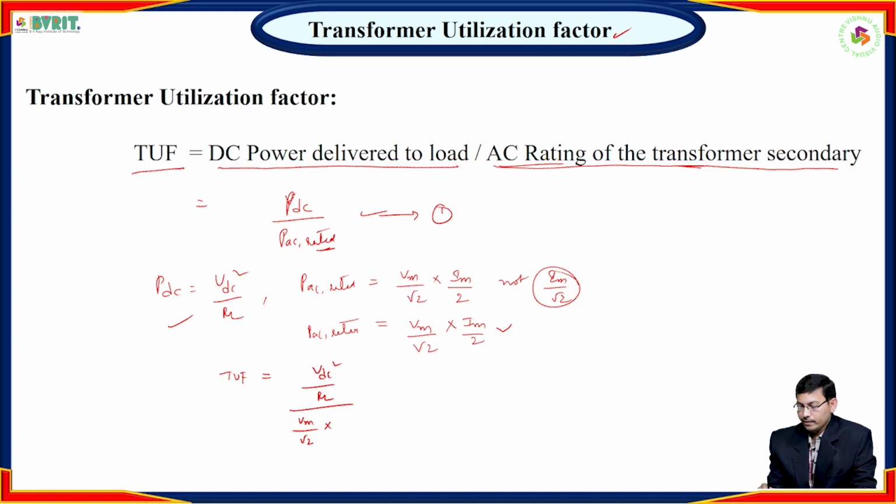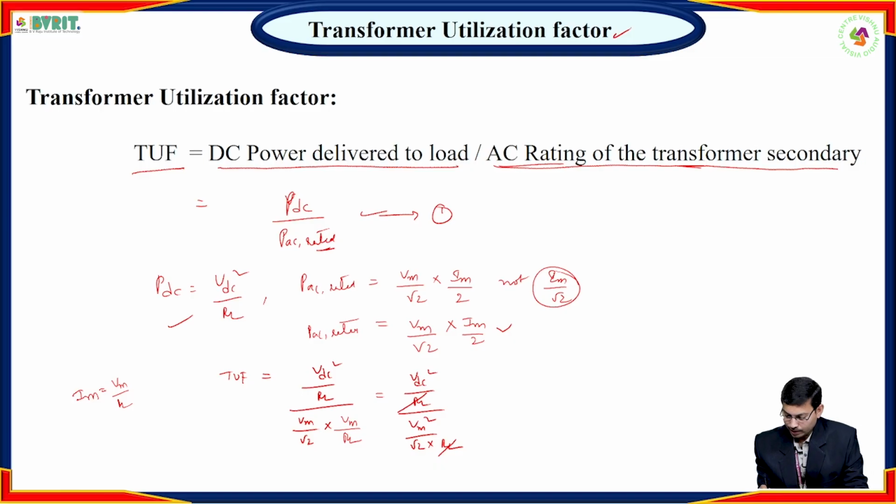We can write Im in terms of the general formula I equals V by R, that is Vm by RL. So here VDC square by RL divided by Vm square by root 2 into RL. This RL cancels.